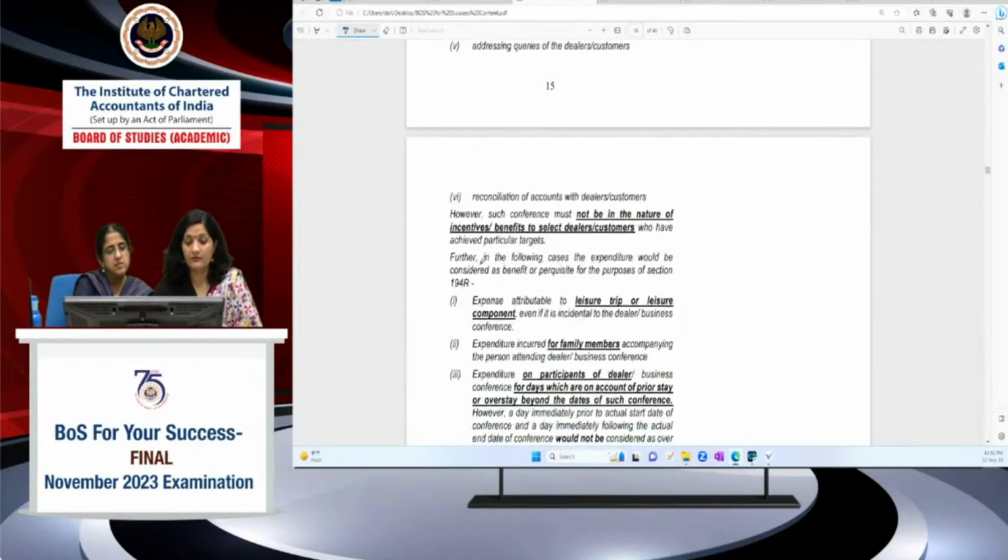यहाँ पे this is further in the following cases, कहाँ पे आपके expenditure will tend to amount to benefit or perquisite for the purpose of this section 194R. यहाँ पे ये मैटर नहीं करेगा whether it is taxable in the hands of the customer or the dealer who are attending the conference or not, but TDS has to be attracted irrespective of the taxability in the hands of the recipient. राइट, यहाँ पे ये नहीं देखना, हमें बस यहाँ पे देखना है कि एक्सपेंडिचर है वो क्वालिफाई एज अ बेनिफिट और नॉट फॉर द पर्पस ऑफ सेक्शन 194R ओनली, वही देखना है जो the person who